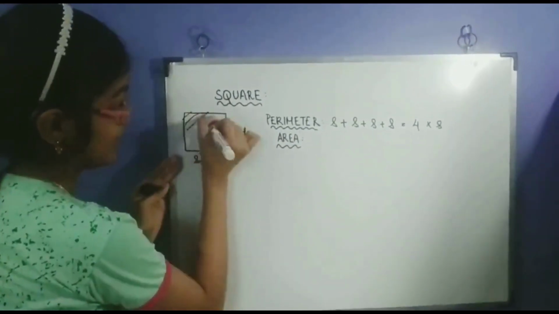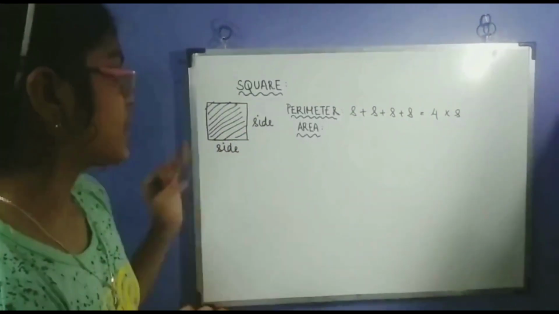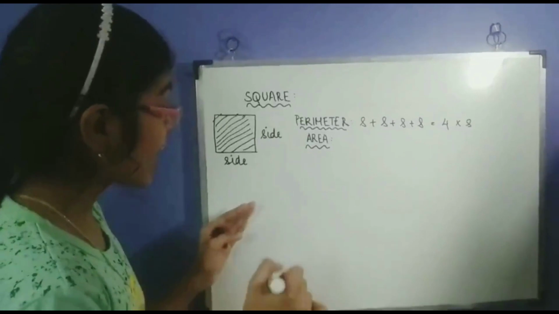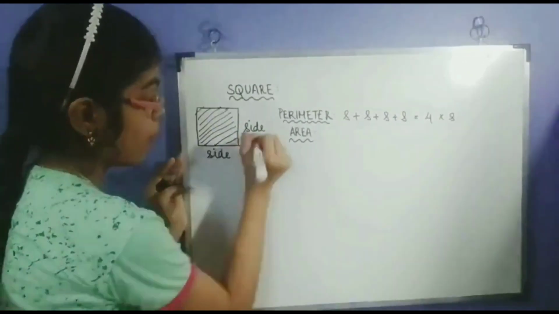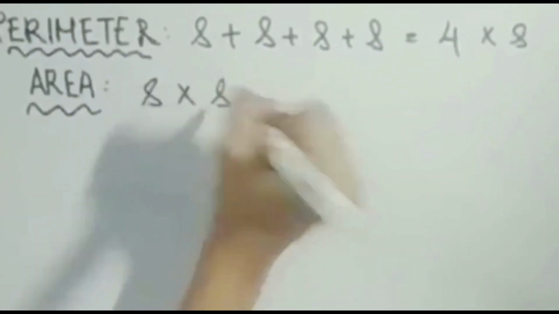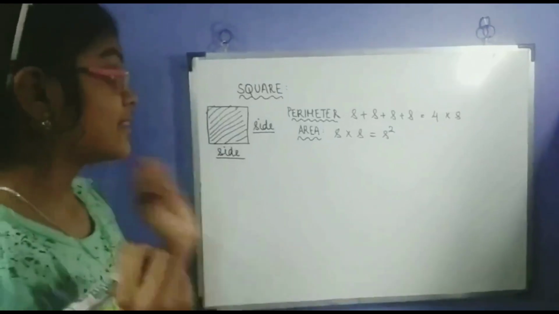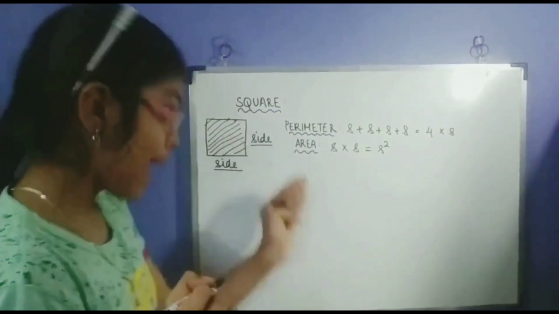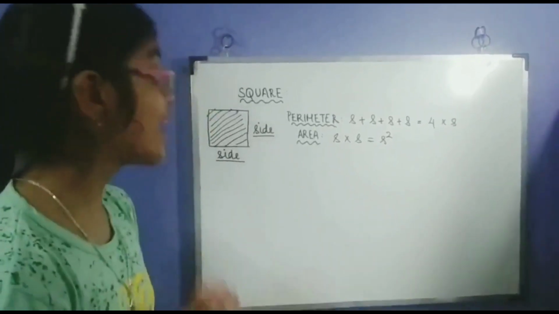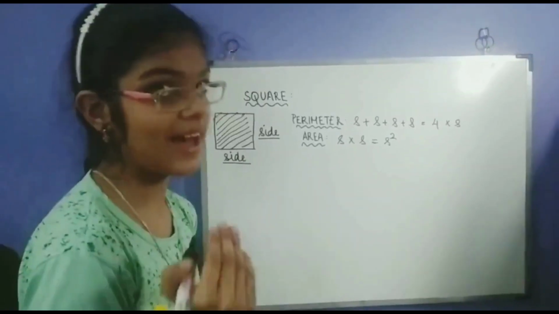Area, we have to find the space enclosed by the square. So this part. So how do we find it? Good question. We're actually going to multiply both sides together. So side times side, or side squared. So if we want to find the perimeter of a square, we have to multiply 4 times the side, and in the case of area, we have to square the side.